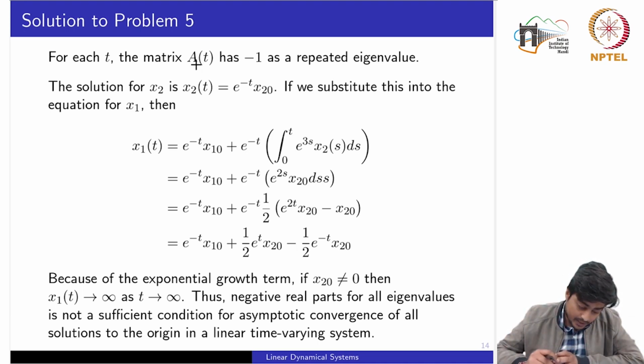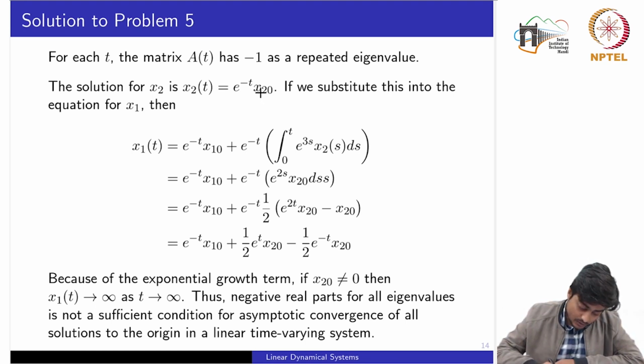But if we pay attention to computing the solution, we see that x2 can be computed explicitly, and by putting x2 into the first equation, we can compute x1. So the x2 trajectory is a stable trajectory for every initial condition, right?